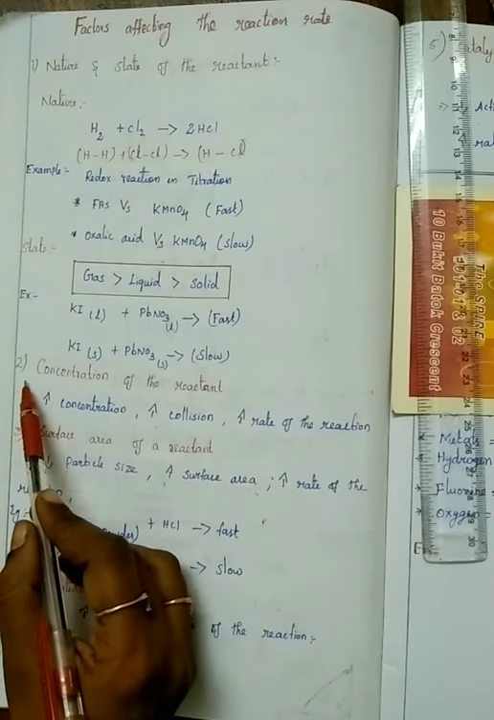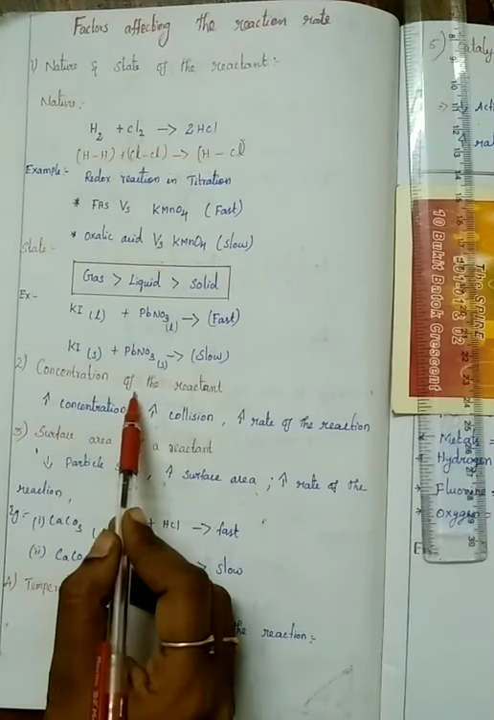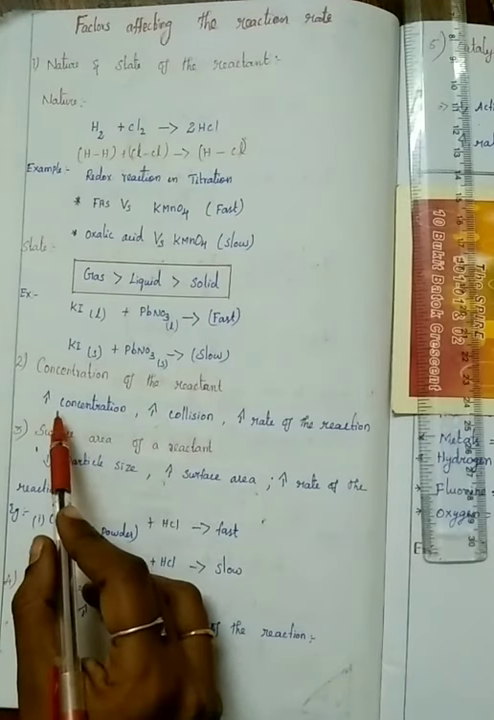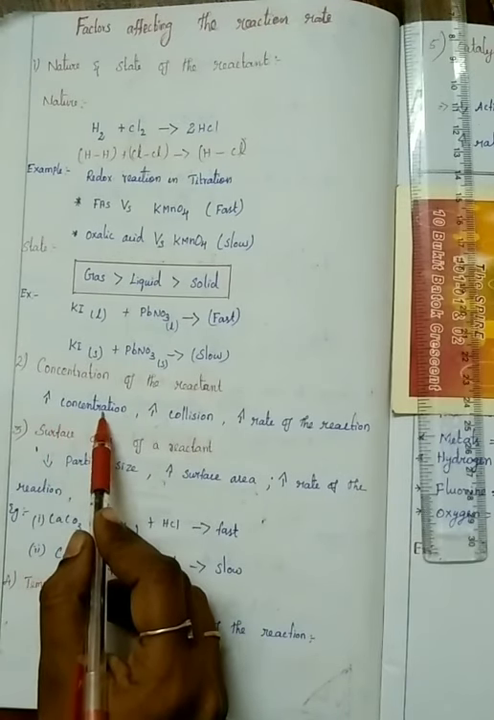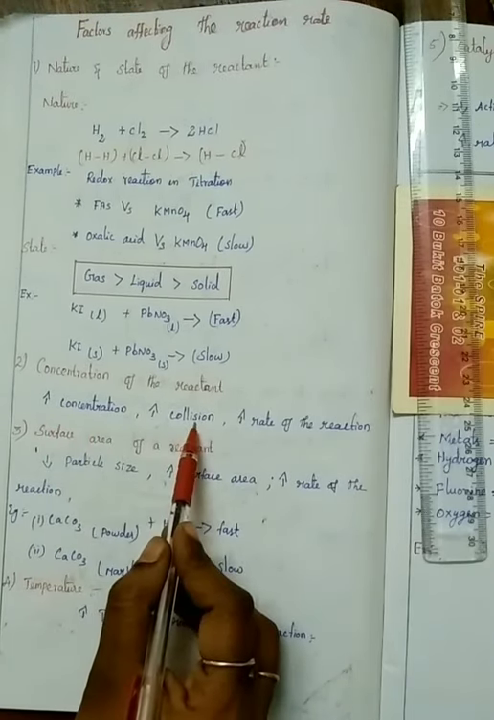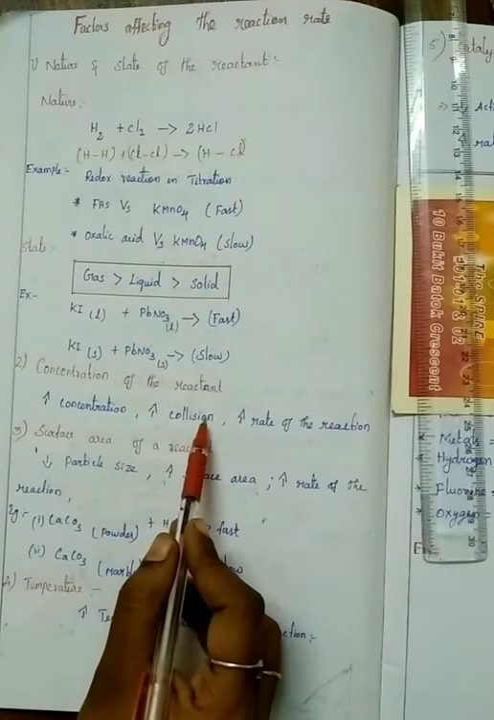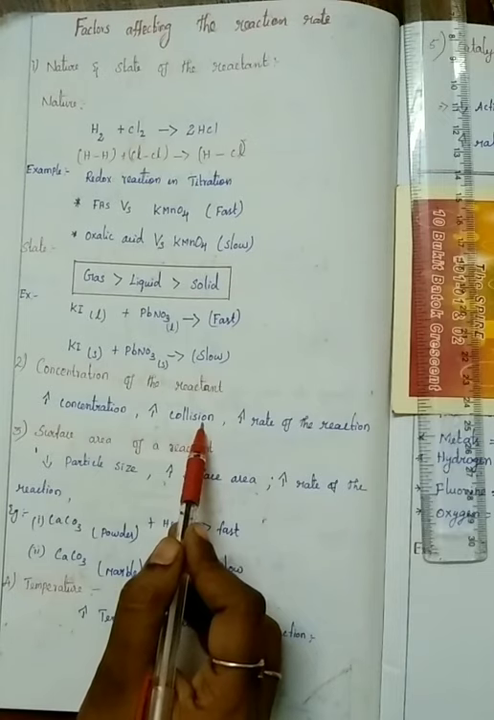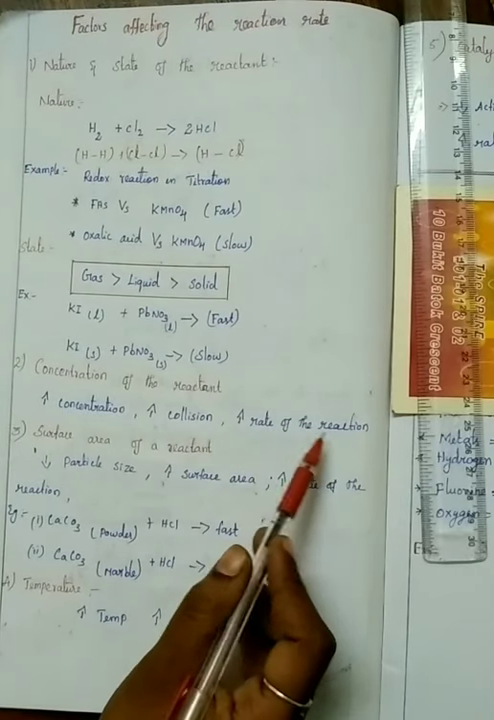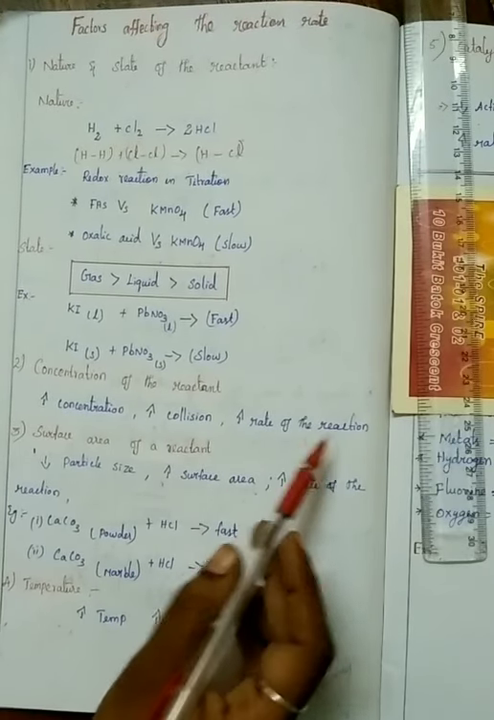Then the second factor is concentration of the reactant. If the concentration of the reactant is increased, the collisions between the molecules also increase. Because of more collisions, the rate of the reaction also increases.